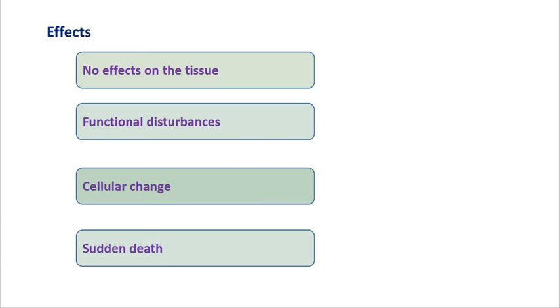Now the third effect is cellular changes. Here partial ischemia may produce cellular changes such as cloudy swelling, then fatty change, atrophy and replacement fibrosis. Now infarction results when the deprivation of blood supply is complete so as to cause necrosis of the tissue affected. Okay, cellular change, there is change in the cell.